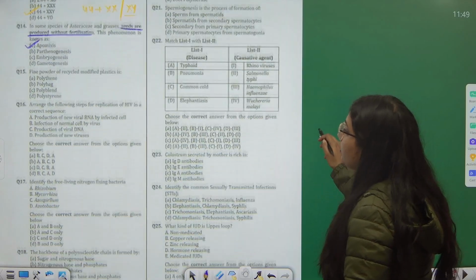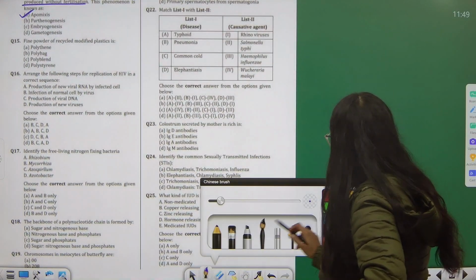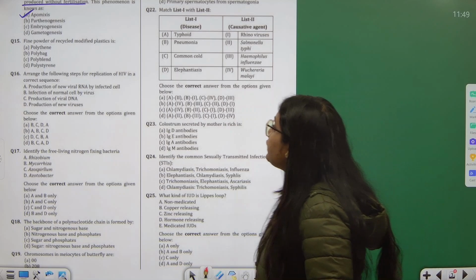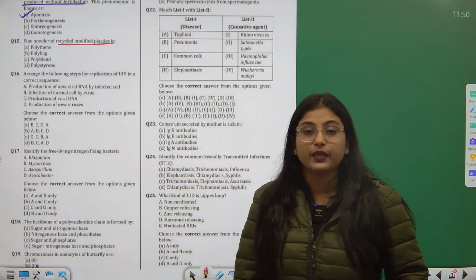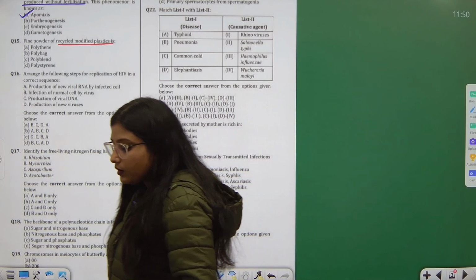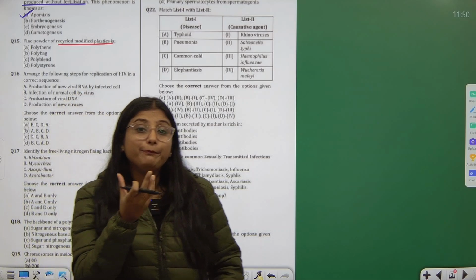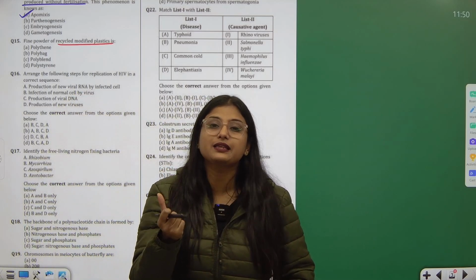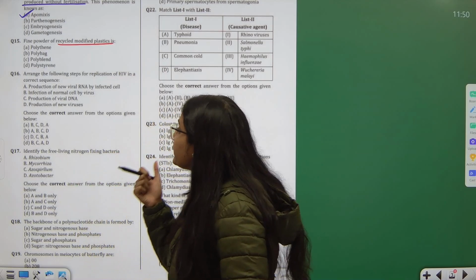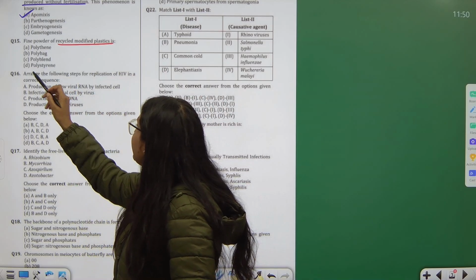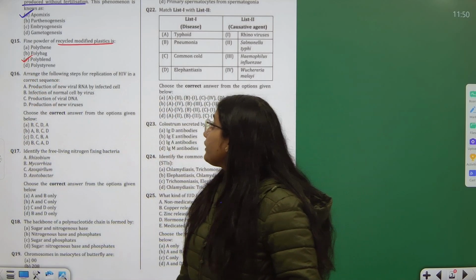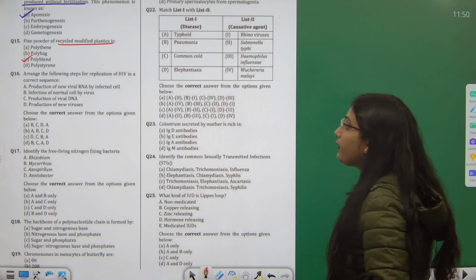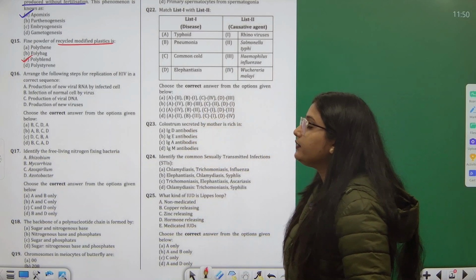Next, fine powder of recycled modified plastics. That means we are actually blending the plastics, we are actually mixing it. Okay, so the mixture which is obtained by recycling is the poly blend. Then arrange the following steps for replication of HIV in the correct sequence.